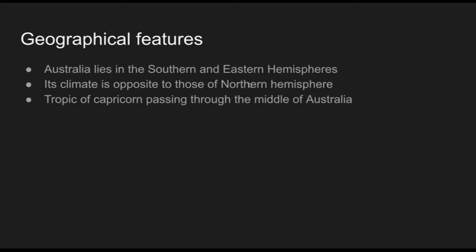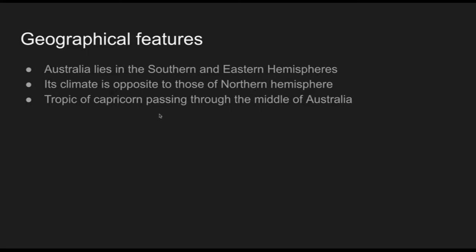Its climate is opposite to those of the northern hemisphere. Our country, India, is in the Asian continent, in the northern hemisphere. So Australia, in the southern hemisphere, has the opposite climate. For example, now we have winter in India and Asia, so in Australia it is summertime. That is the difference. When we have winter, they will have summer.